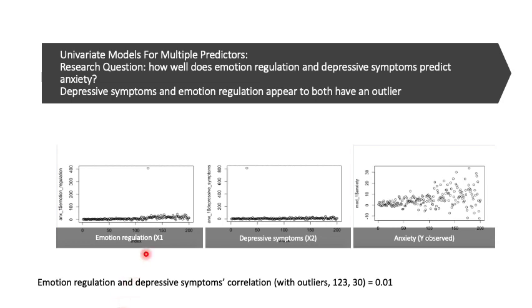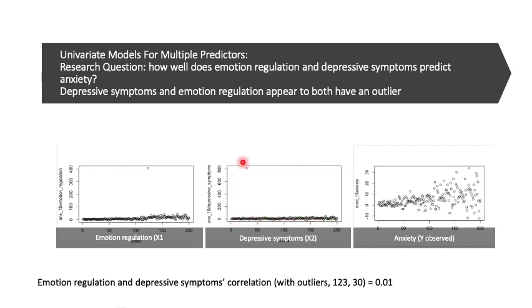Notably, in our emotion regulation variable, we have one observation up here that is strongly outside of any of the other observations. This looks to be at about 400, so this is definitely something we want to look at and maybe correct for. Similarly, we have depressive symptoms over here, with all seemingly normal values that don't really go above 50.